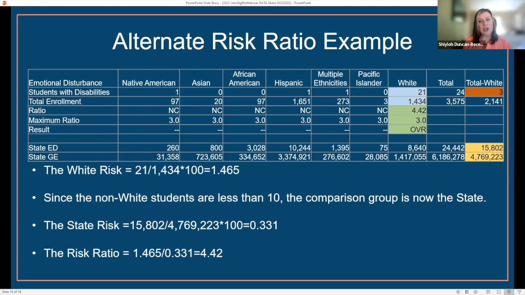Since the non-white students are less than 10, the comparison group is now the state. To calculate the state risk, we look at the total number of students who have an emotional disturbance who are not white, 15,802, divided by the total number of students who are not white in the state, 4,769,223, times 100, which equates to 0.331. The risk ratio is 1.465 divided by 0.331, which equates to 4.42.